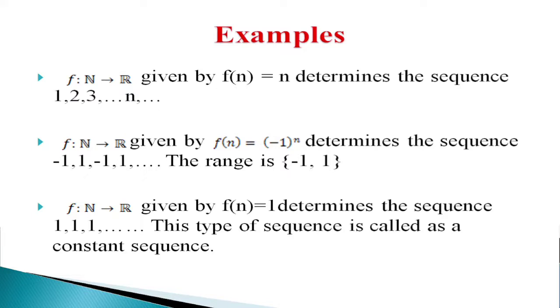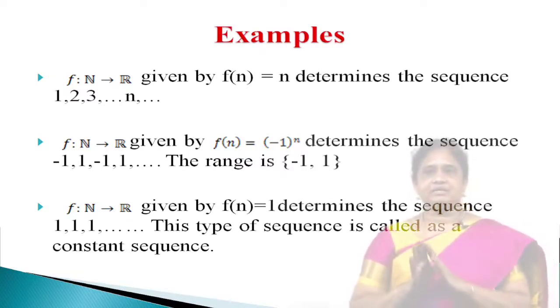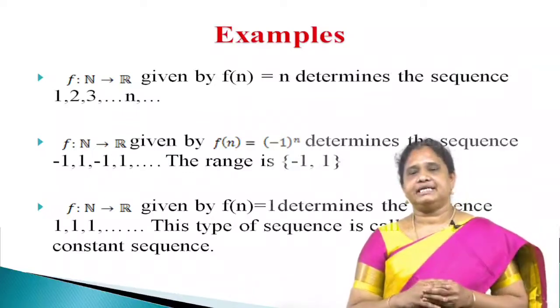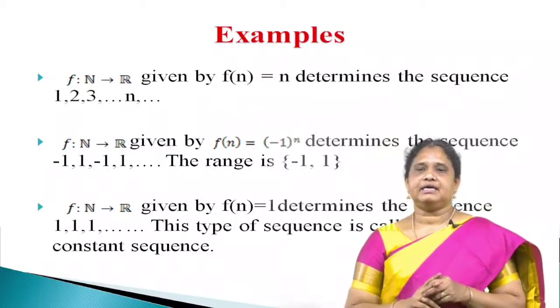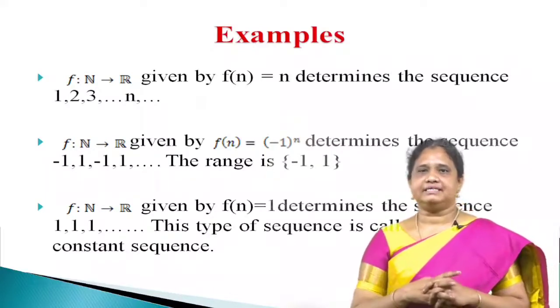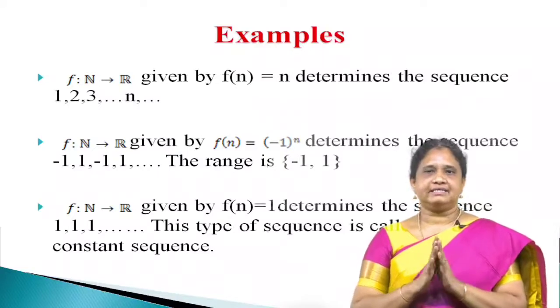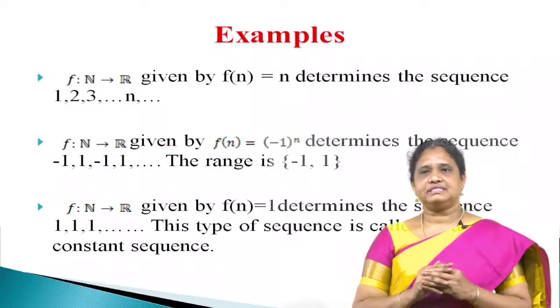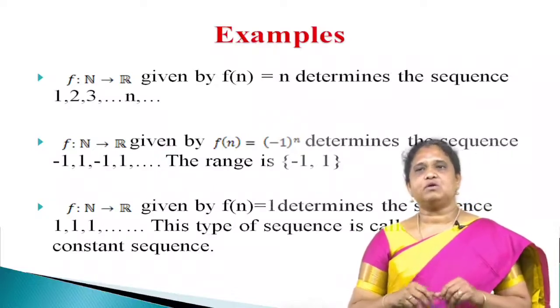If we allot 1, 2, 3, etc. for n, the first element is minus 1, the second element is positive 1, the third element again negative 1, the fourth element positive 1, etc. But here the range is minus 1 and 1, which is finite. Another example, let f from N to R be given by f of n is equal to 1. Here the range contains only 1. No other number comes under the range and the sequence is 1, 1, 1, etc. This type of sequence is called a constant sequence.